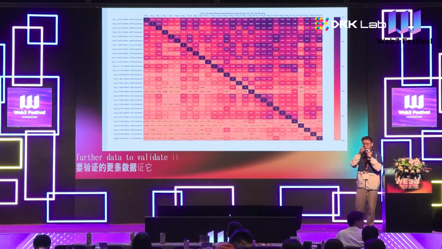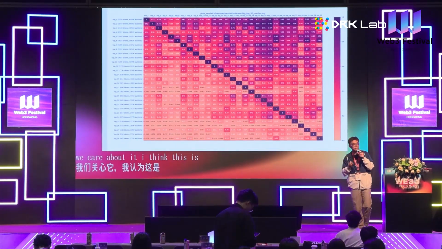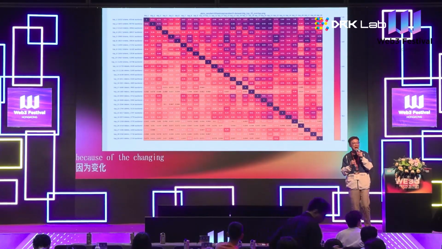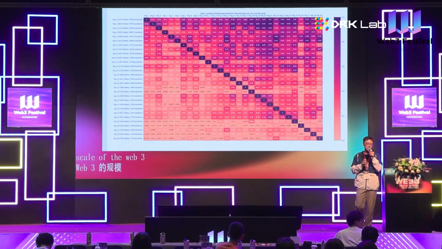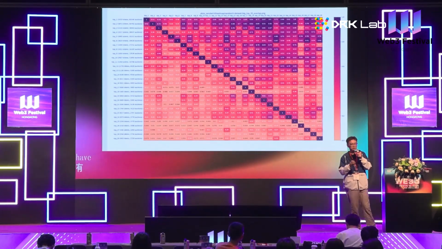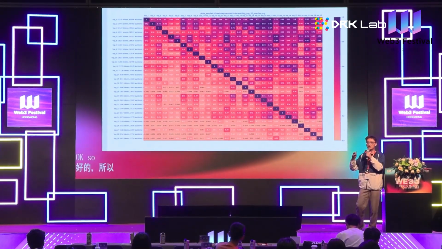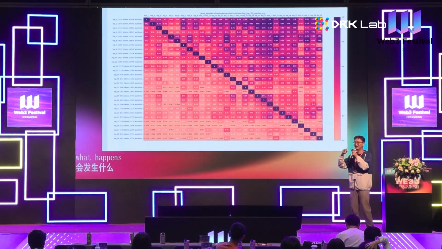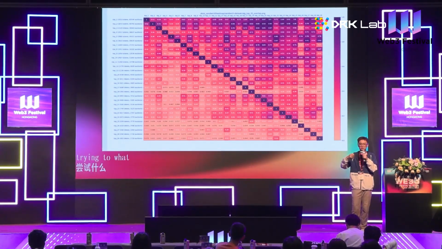So why do we care about it? I think this is because of the changing landscape of the Web3 ecosystem, especially after Flashbots were introduced in the market. Before Flashbots, the MEV auction was what we call a PGA, right?